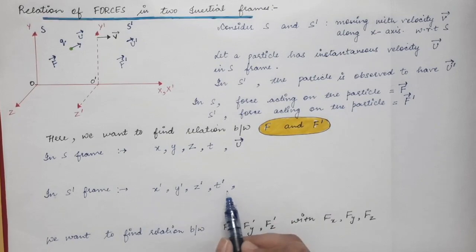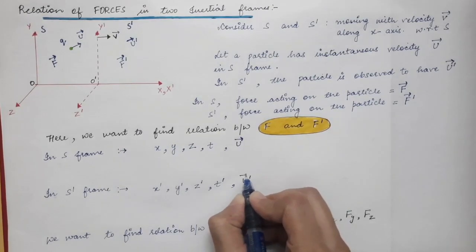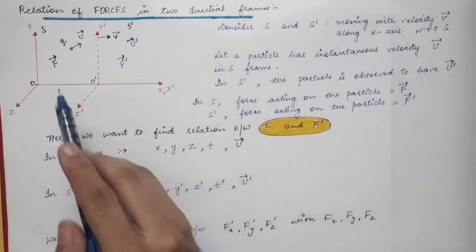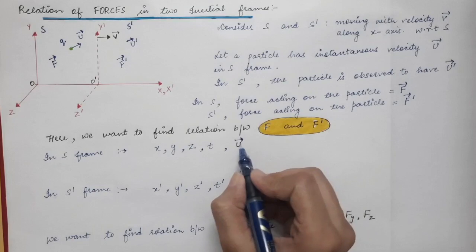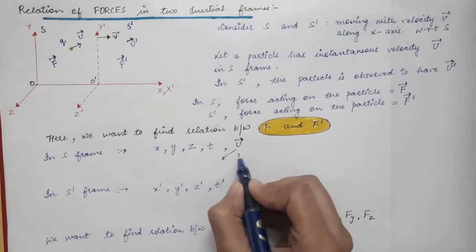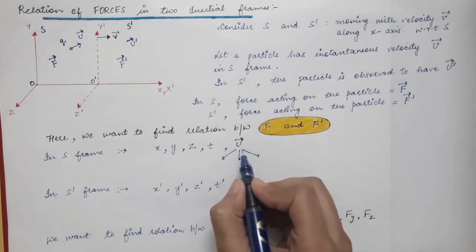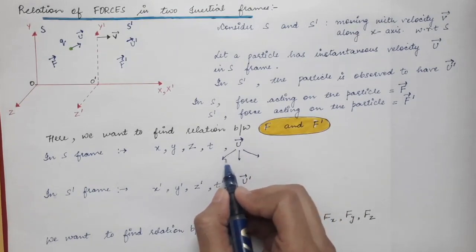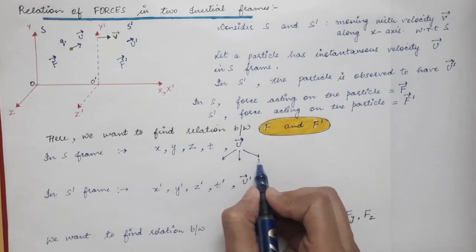Other than these parameters we have u prime vector, which is the velocity of this same particle in S prime frame. This u vector will have three components: one along the x-axis, another along the y-axis, and another along the z-axis.